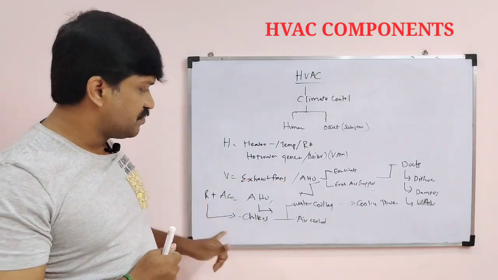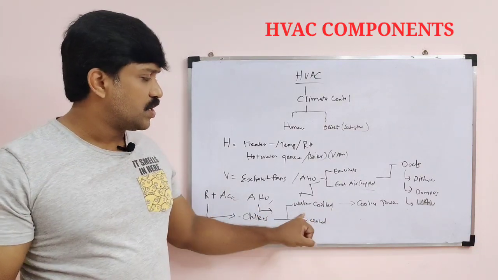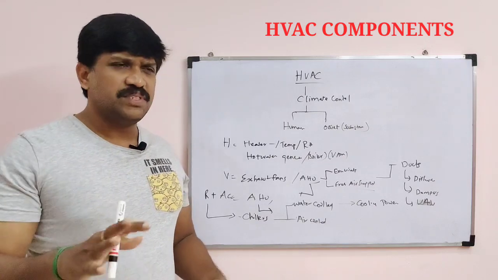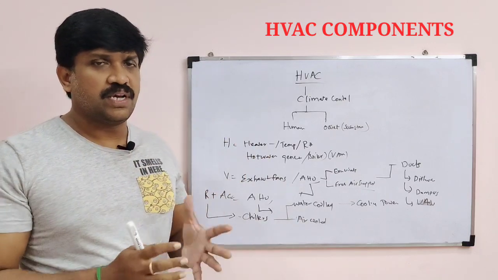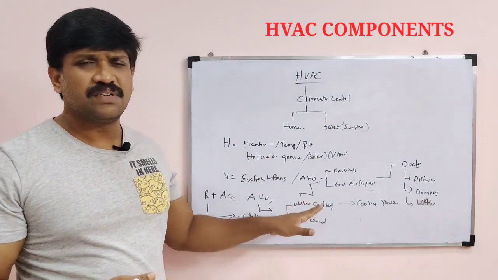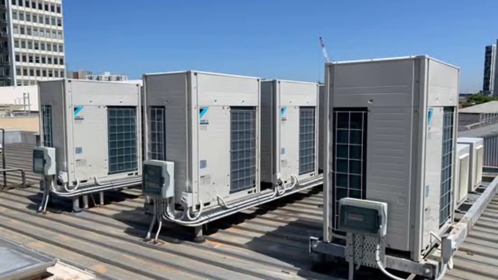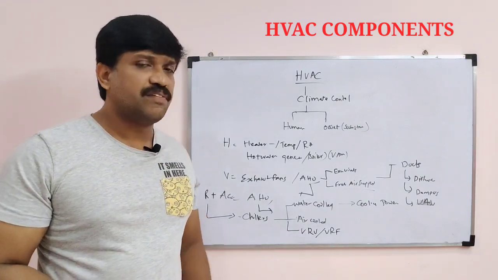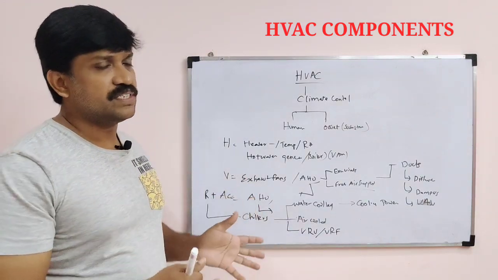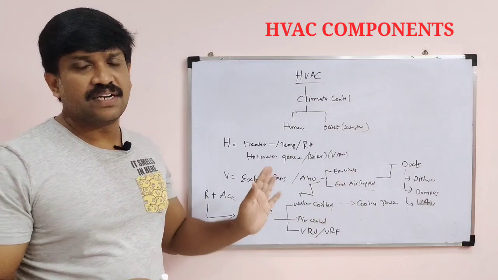If you take refrigeration, I talk about these chillers. Chillers are totally for industrial purposes, water cooled or air cooled chillers. If you take something not domestic but commercial, like malls or office rooms, these kinds of areas don't require this much water cooled or air cooled chillers. Generally they will install a small VRV or VRF, variable refrigerant volume or variable refrigerant flow, not refrigerators, it's an air conditioning system. For this they require these kinds of components.